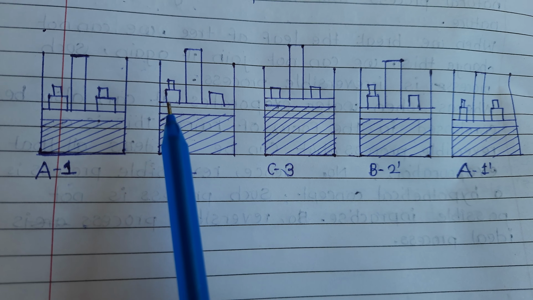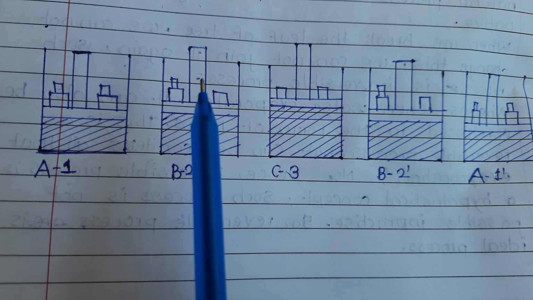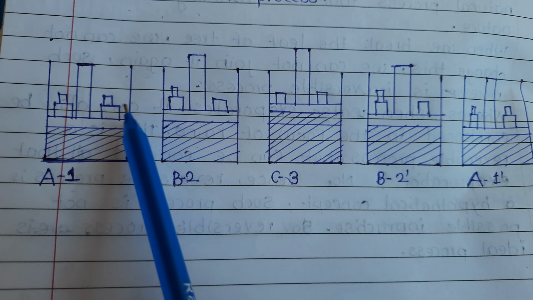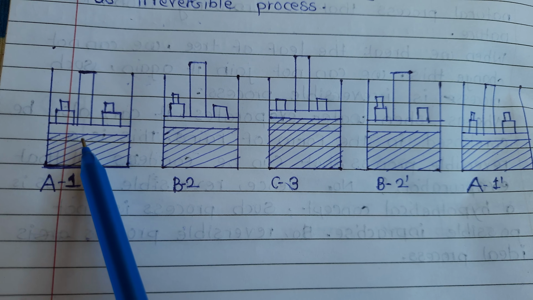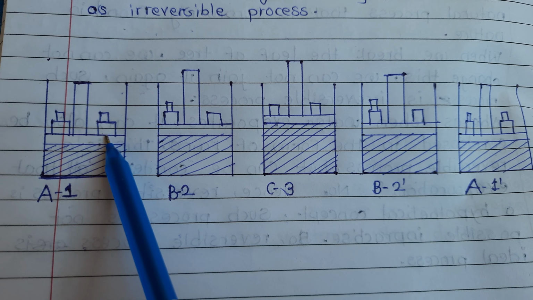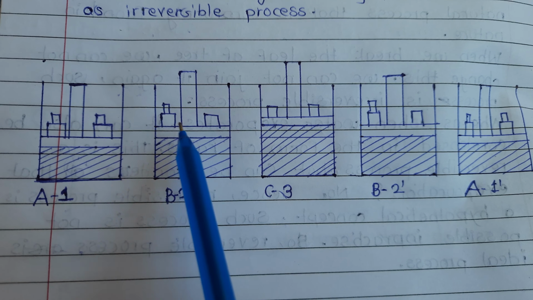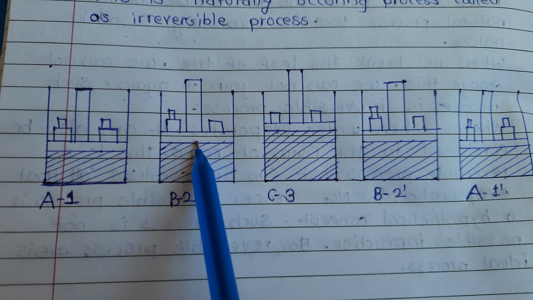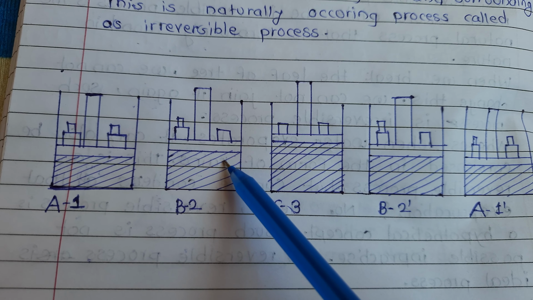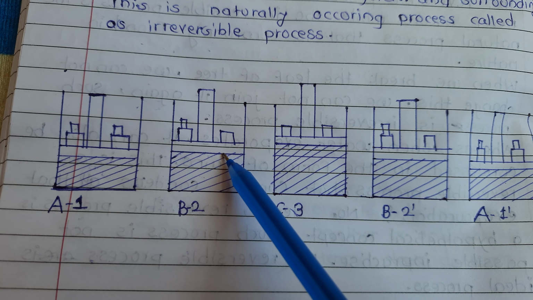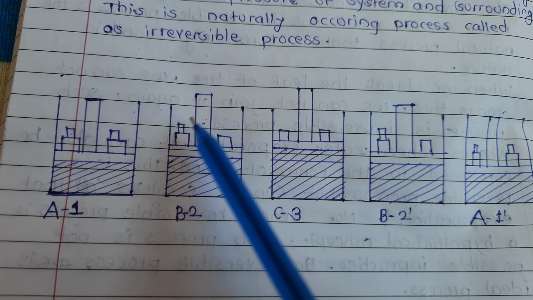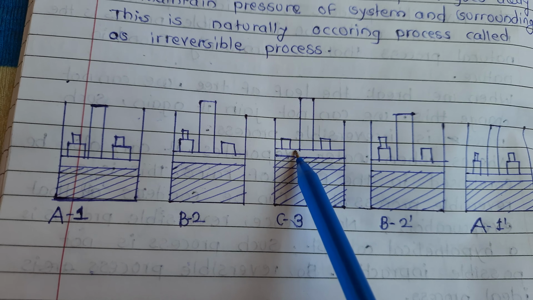Now see the reversible process. Reversible process is a very slow process. See, these weights are applied on the piston. These are gas molecules, the system. When we remove one weight, the piston goes away and volume increases. Again, we remove another weight, volume increases.